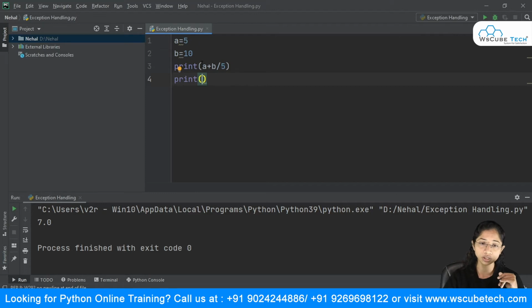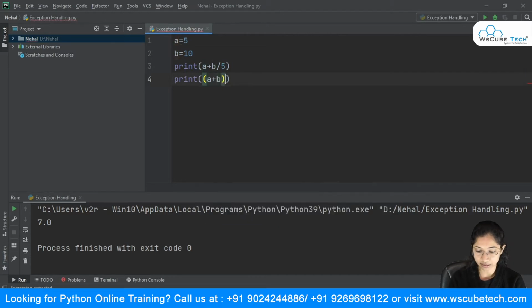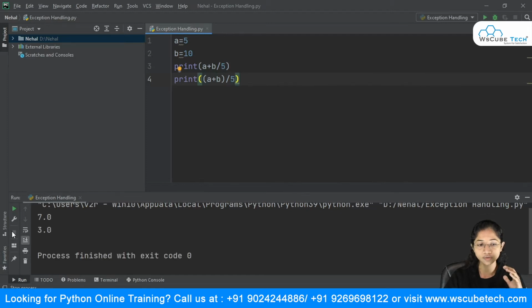Now in order to evaluate a plus b first and then do the division, I have to make use of the parentheses. So I will resolve this as a plus b inside the parentheses, and then divide it by 5. And now you see we are getting a different result. I was expecting this result, but unfortunately Python understood that it should evaluate as per its rule, that division should be evaluated first, and so it did it this way. So this is where you're going to face your logical error.